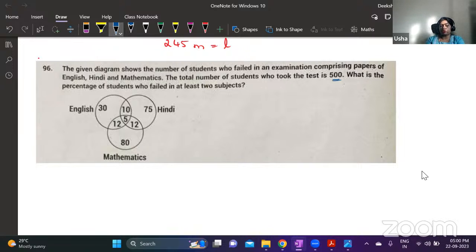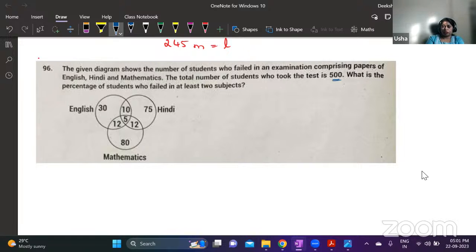Minimum they should have failed in 2 subjects, and maximum is 3, right? So at least 2. Maximum means all 3 also they could have failed. So basically you have to take the numbers that are there as part of all the intersections and then subtract the number that is common to all.